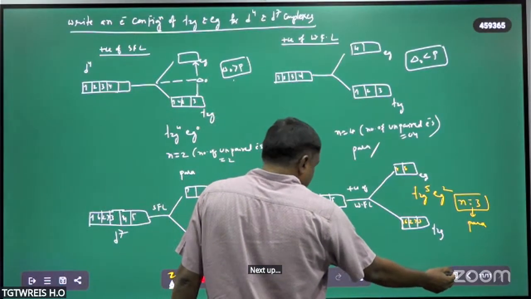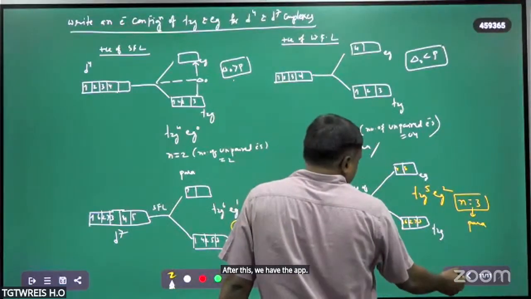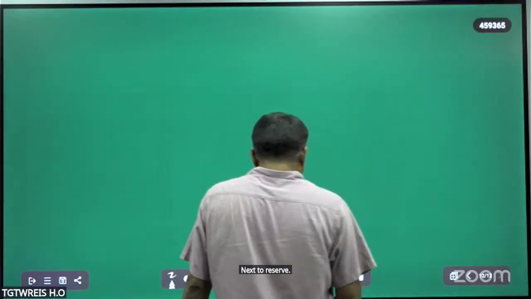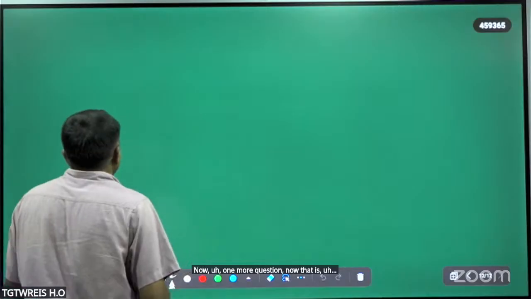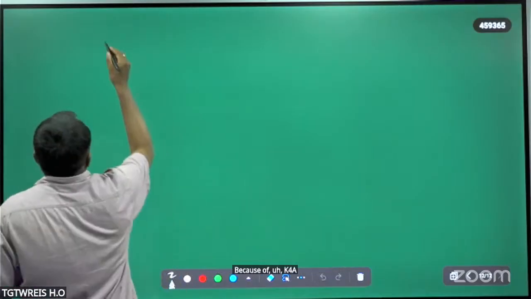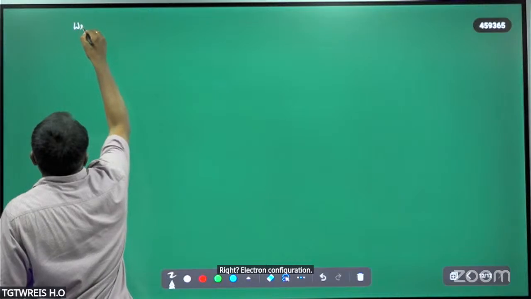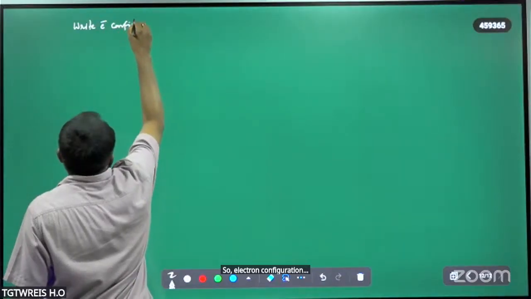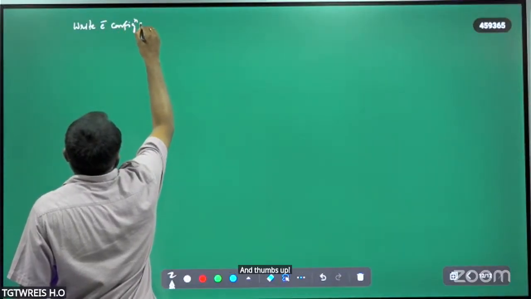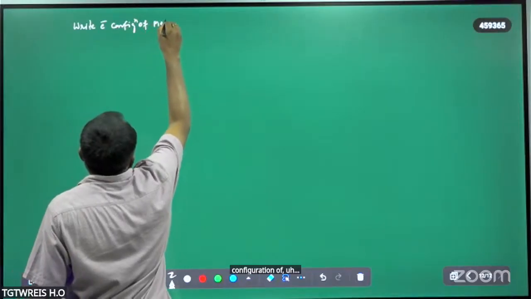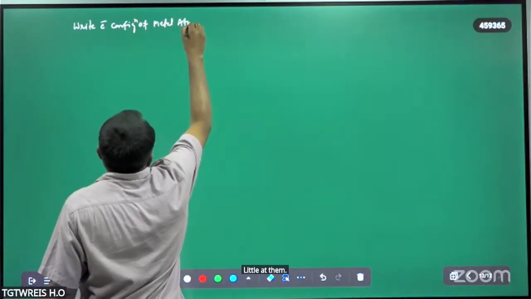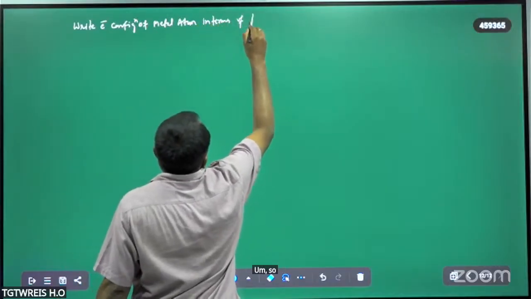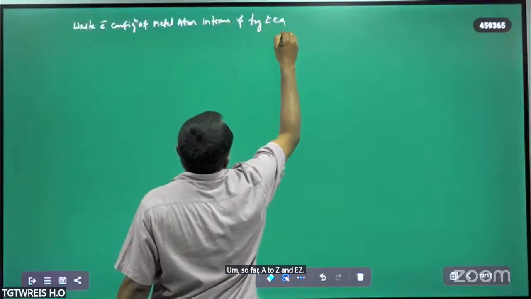after this we have the next series. We have one more question now: in the case of K4[Fe(CN)6], write the electron configuration of the metal atom in terms of t2g and eg.